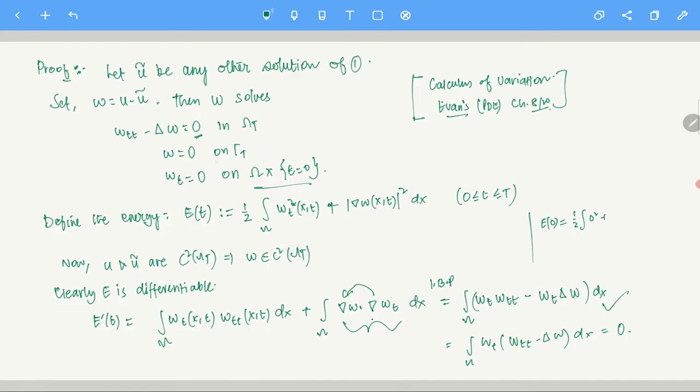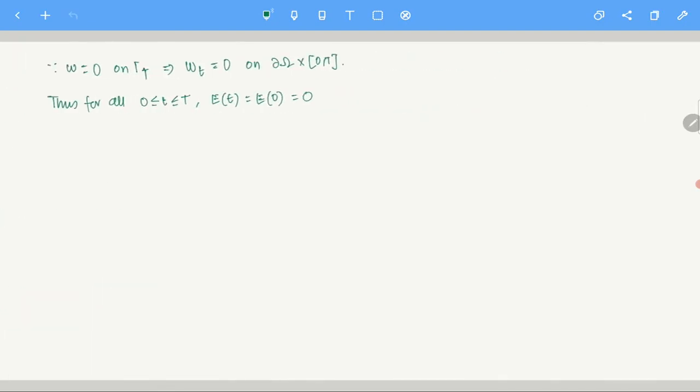W is 0 on gamma t, which also contains omega cross t equals to 0. So basically w is 0 on omega, also at omega cross t equals to 0. So what is the gradient? Gradient at the point x0, t equals to 0, that is also 0. So basically this is also 0 squared. So essentially E of 0 is 0. So E of t equals E of 0, because E prime of t is 0, right? So E of t is equal to E of 0, which is equal to 0. E of 0 is 0, this is what we just calculated.